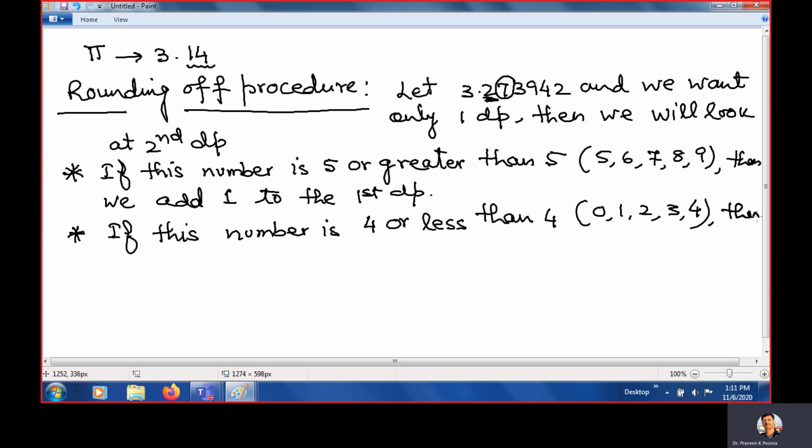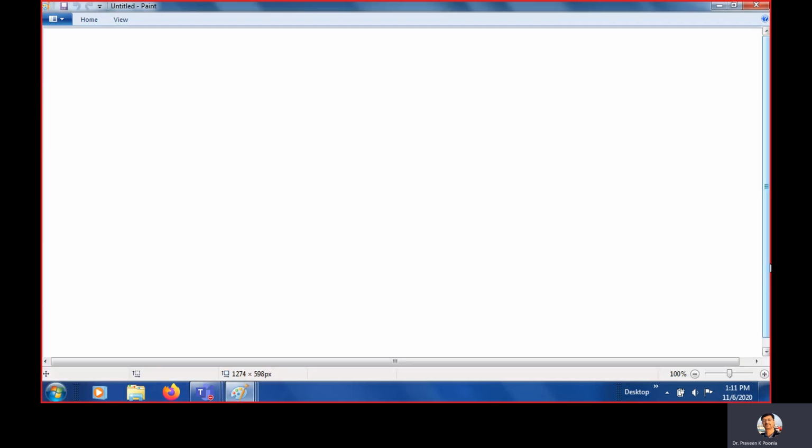Then no change to the first decimal place. Then the decimal place will remain the same. There is no change. Understand? So you will learn this procedure with examples. So let us take the example, the question is 3.271985.